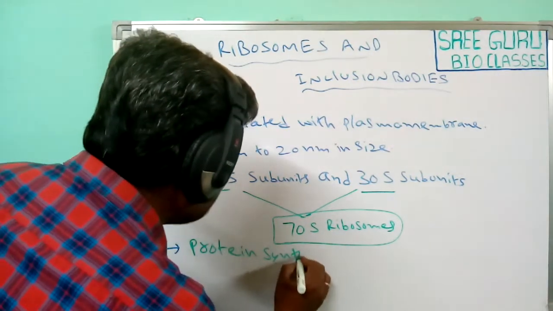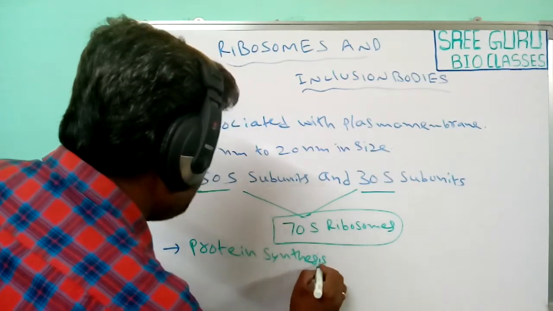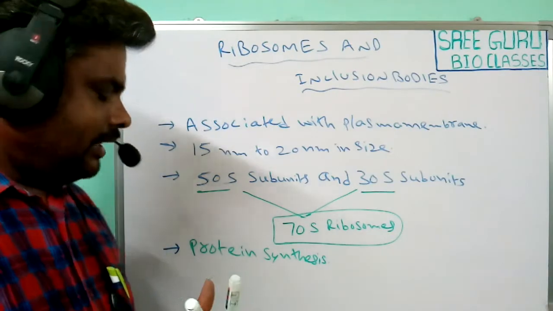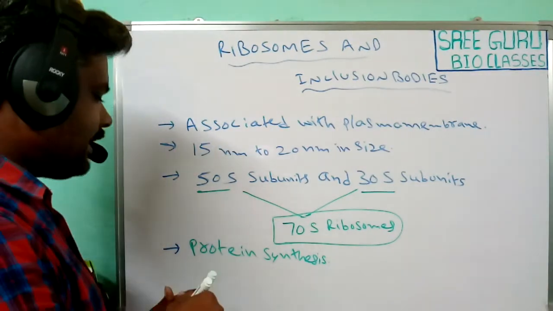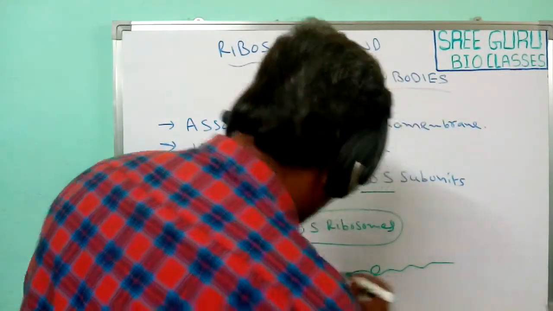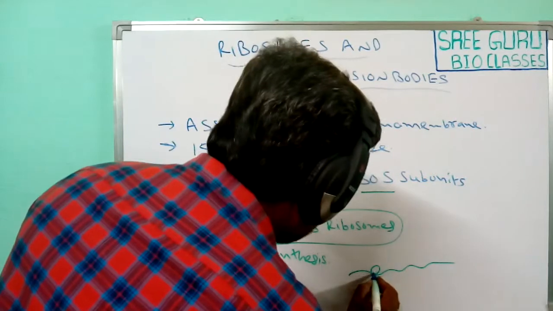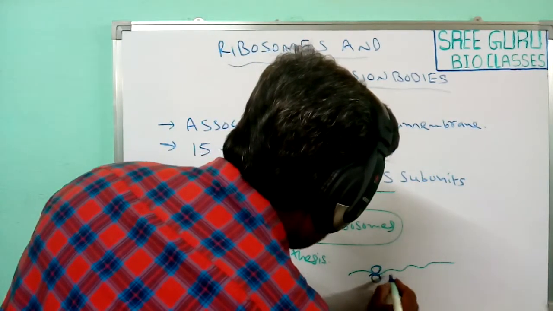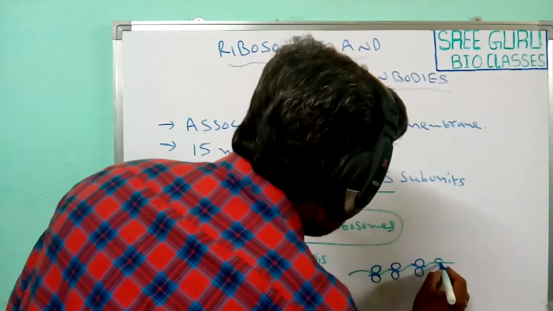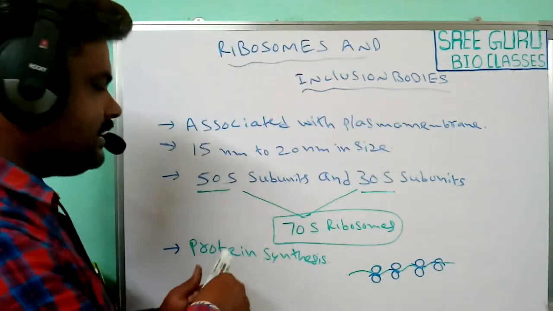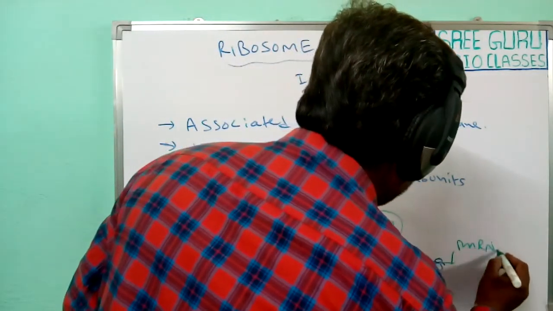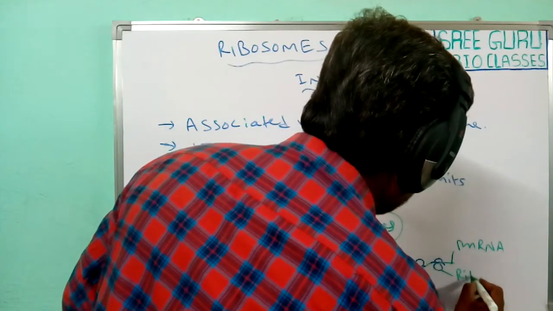Sometimes these ribosomes are attached to messenger RNA like this. This is mRNA, messenger RNA, and this is the ribosome.